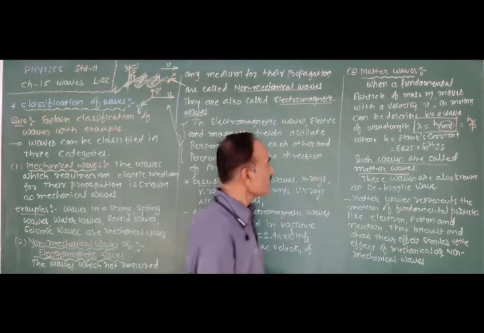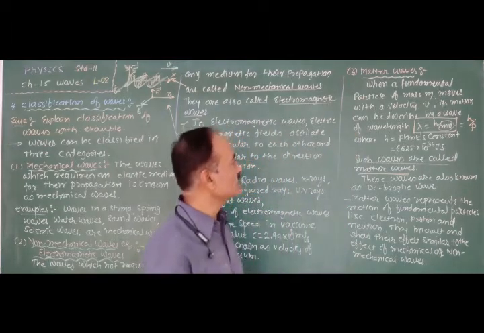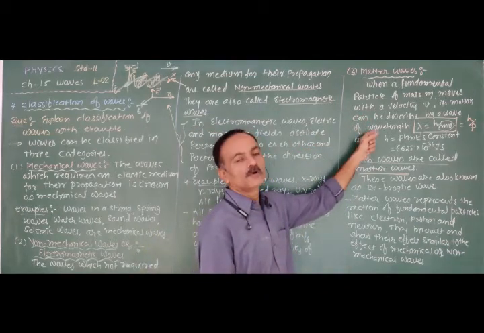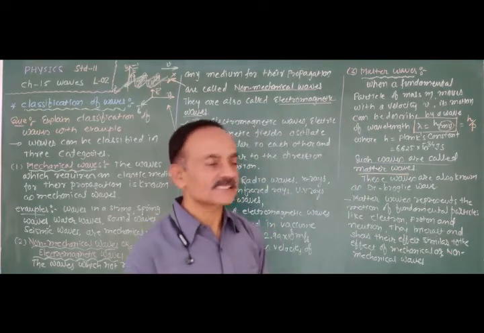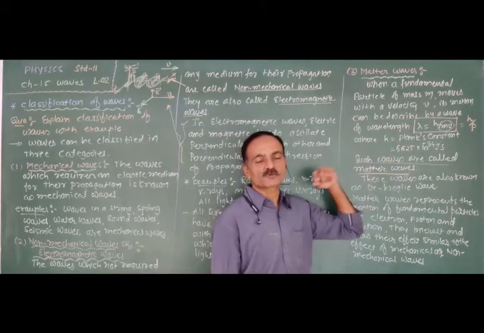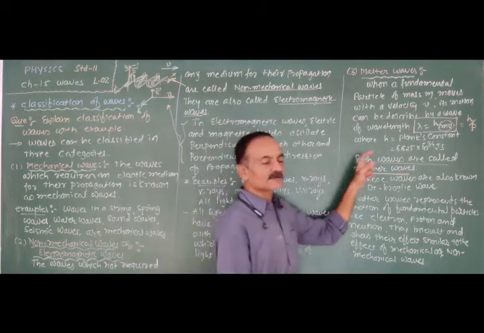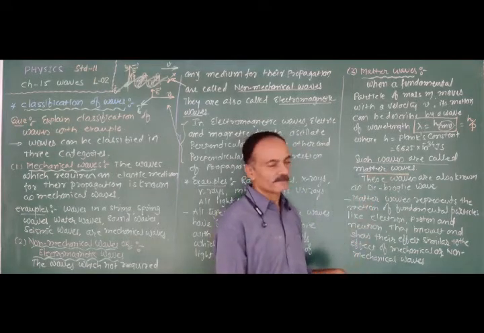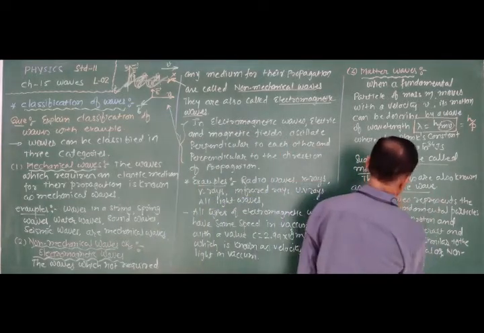Again, when a fundamental particle of mass m moves with a velocity v, its motion can be described by a wave of wavelength lambda equal to h upon mv equal to h upon p, where h is Planck's constant. Its value is 6.625 × 10^-34 joule second, and such waves are known as matter waves. These matter waves are also known as de Broglie waves.